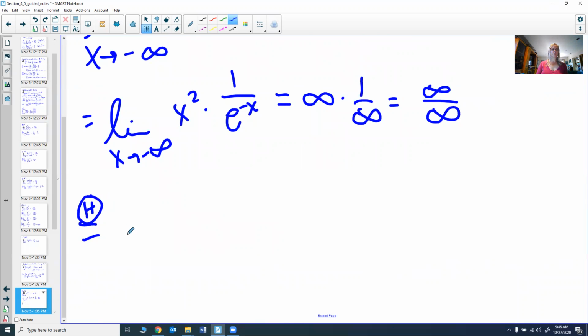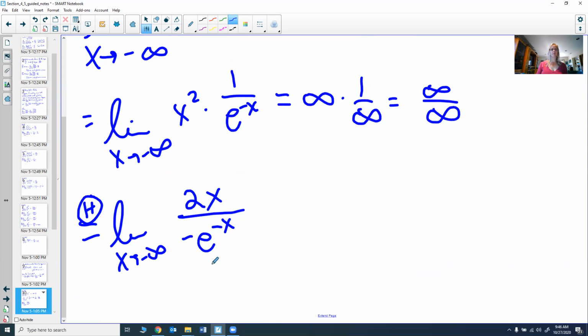And L'Hopital's rule says, take the derivative of the top and the derivative of the bottom. So our top is x squared, so the derivative of that is 2x. Our denominator is e to the negative x, so that's negative e to the negative x, because the derivative of the outside is e to a power, and then times the derivative of the power. And the derivative of negative x is negative 1. Now, try again, find the limit.